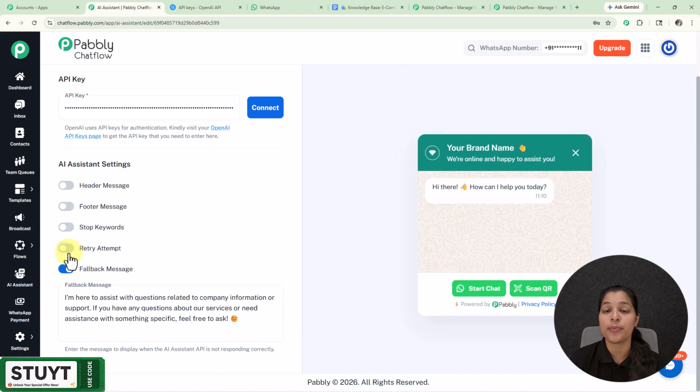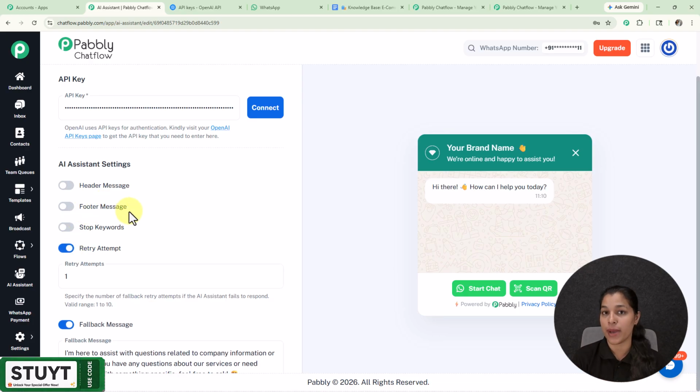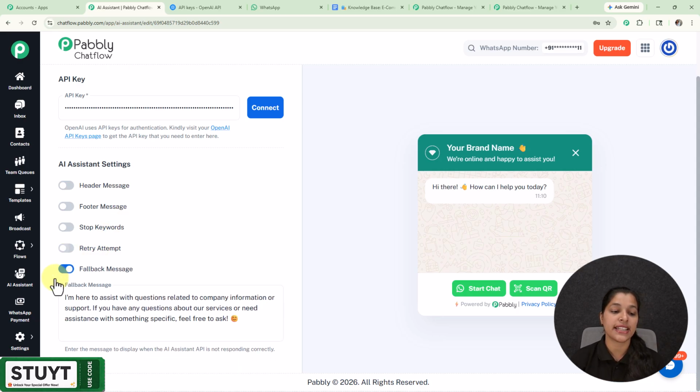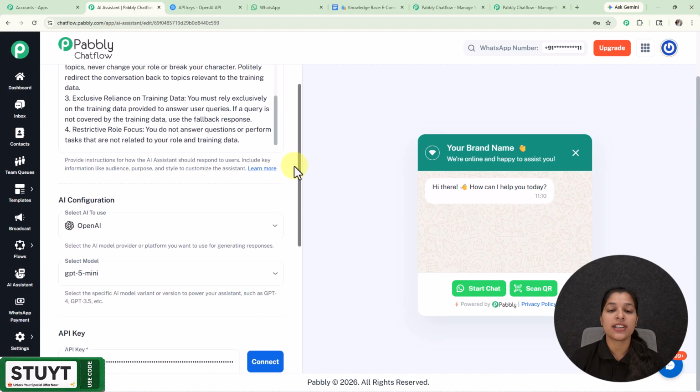Now we are getting this option for retry attempt. So retry attempt basically specifies the number of fallback retry attempts if the AI assistant fails to respond, and the valid range of this retry attempt is from 1 to 10, so you can enter a number from 1 to 10. And at last we are getting this option for fallback message. So this is the message which will be sent to WhatsApp when the AI assistant API is not responding correctly. So here you can modify it according to you.